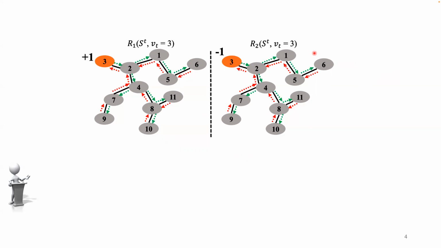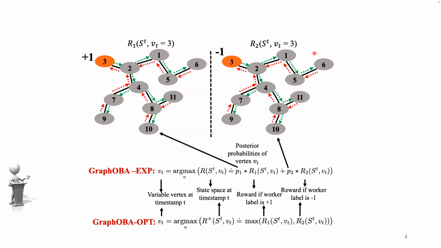For each potential label, the reward is the change in labeling accuracy in the graph due to the newly obtained label. With these two potential labels, we estimate the expected reward following graph OBA EXP, or we can be optimistic by choosing the highest possible reward among R1 and R2 following graph OBA OPT. We calculate potential reward for all nodes in the graph and choose the node with the highest potential reward to obtain worker label at each timestamp.